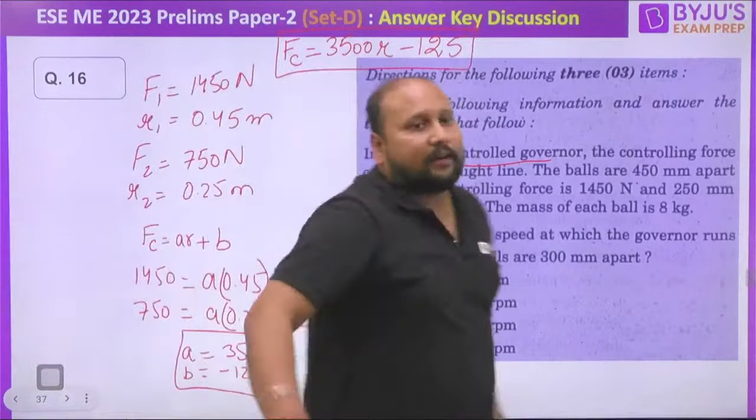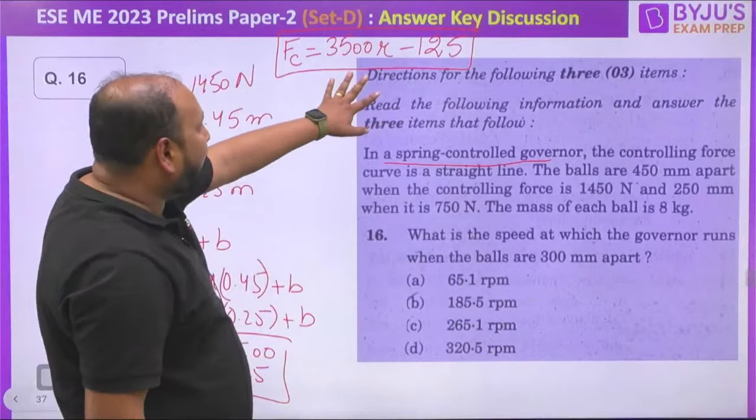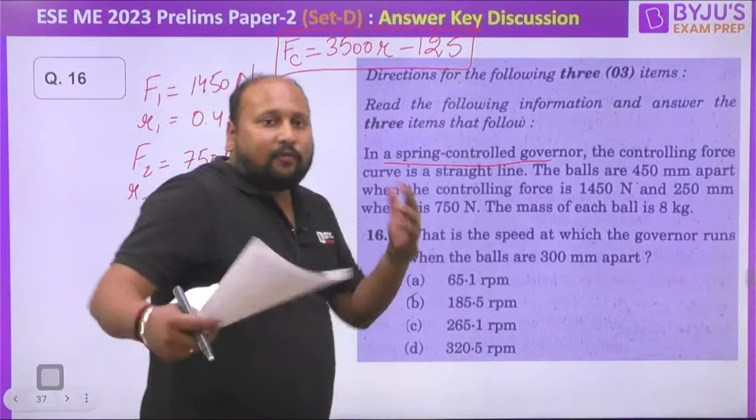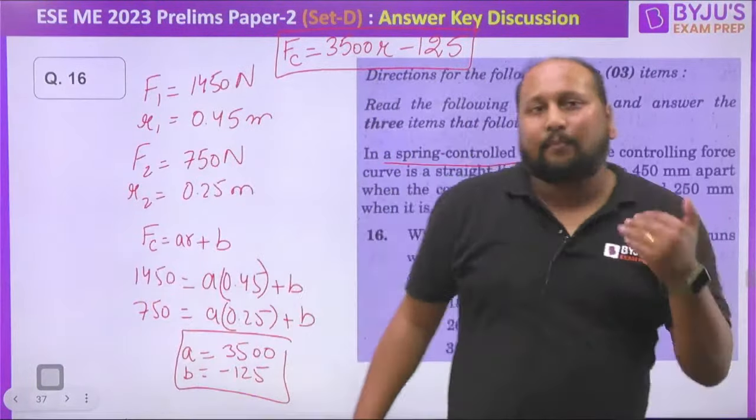Now they are saying, what is the speed at which the governor runs at 300 mm apart? So all you have to do is place the value of R in meter, 0.3. Then we'll be getting the value of F. And once you get the value of F, you can use m r omega square and get the value of RPM. So let us solve this quickly.